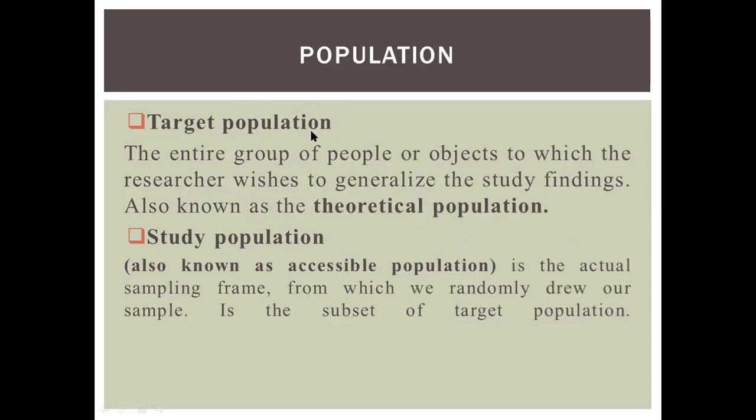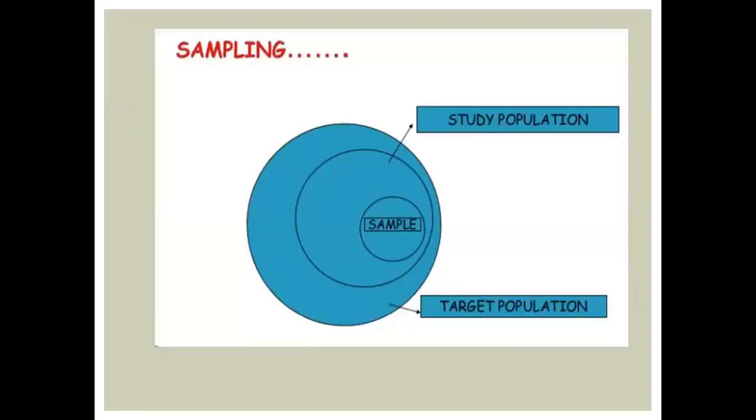Target population is the entire group of people or objects to which the researcher wishes to generalize the study findings. It is also known as the theoretical population. Study population, also known as the accessible population, is the actual sampling frame from which we randomly draw our sample. The study population is a subset of the target population, because the target population is the entire group and from it we draw our accessible population, which is the study population. It is the actual sampling frame.